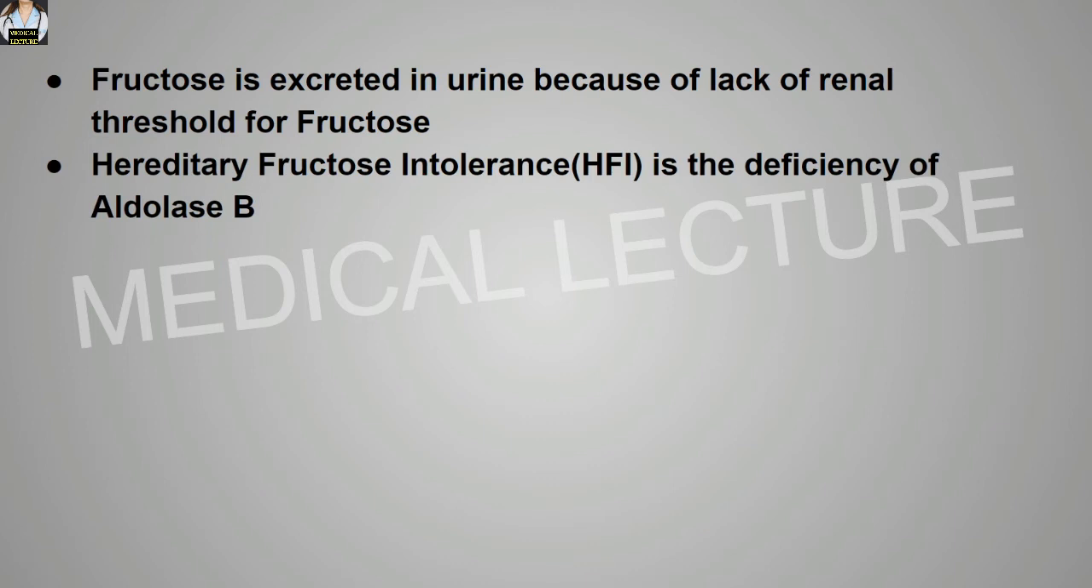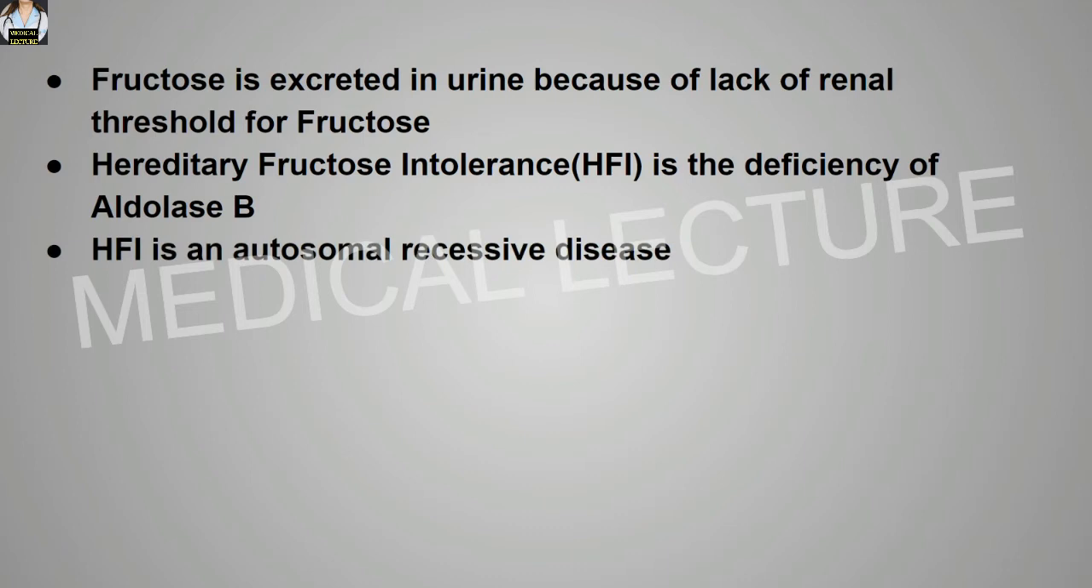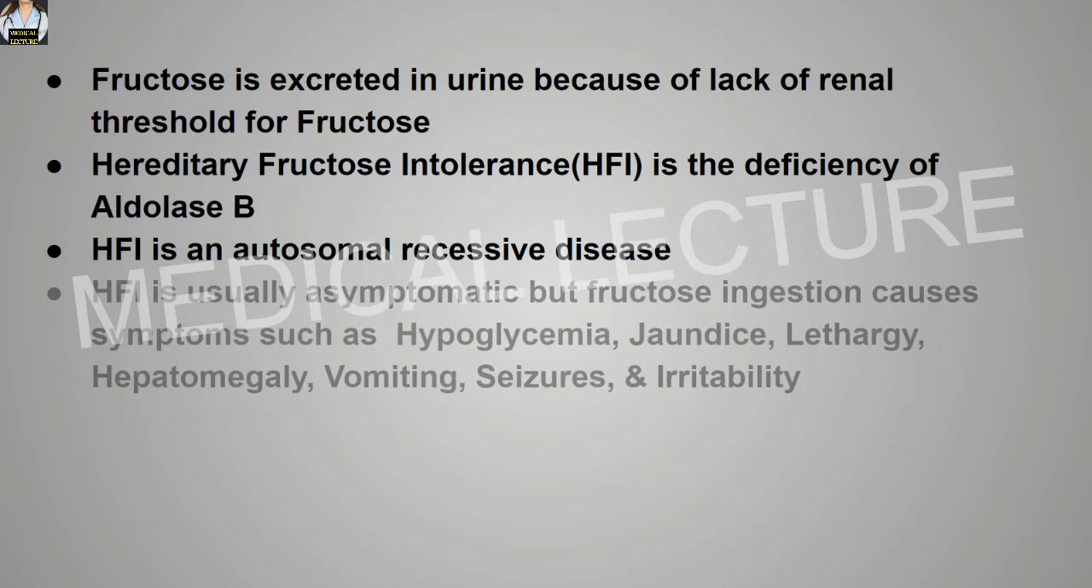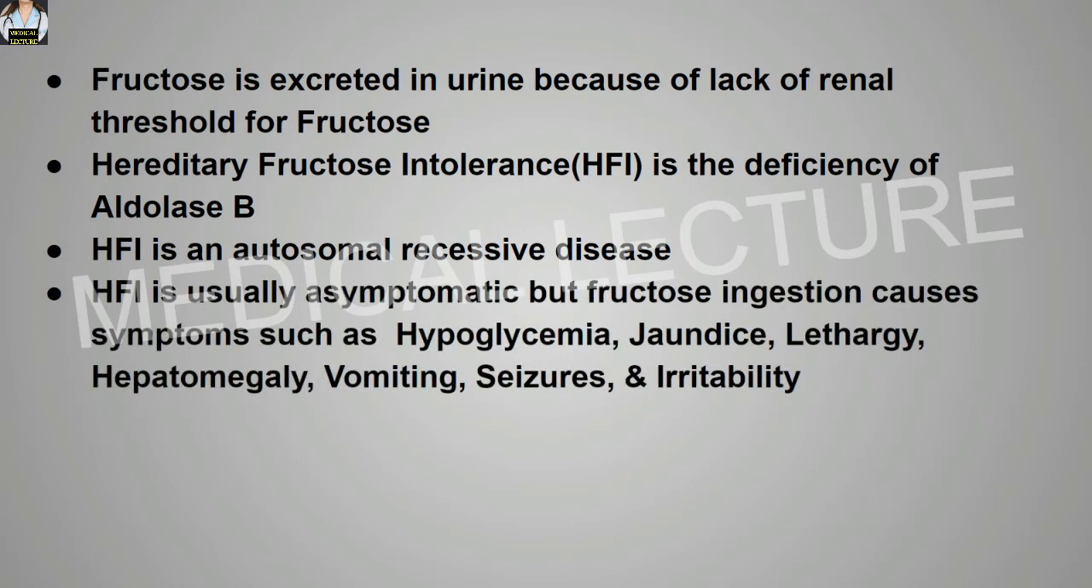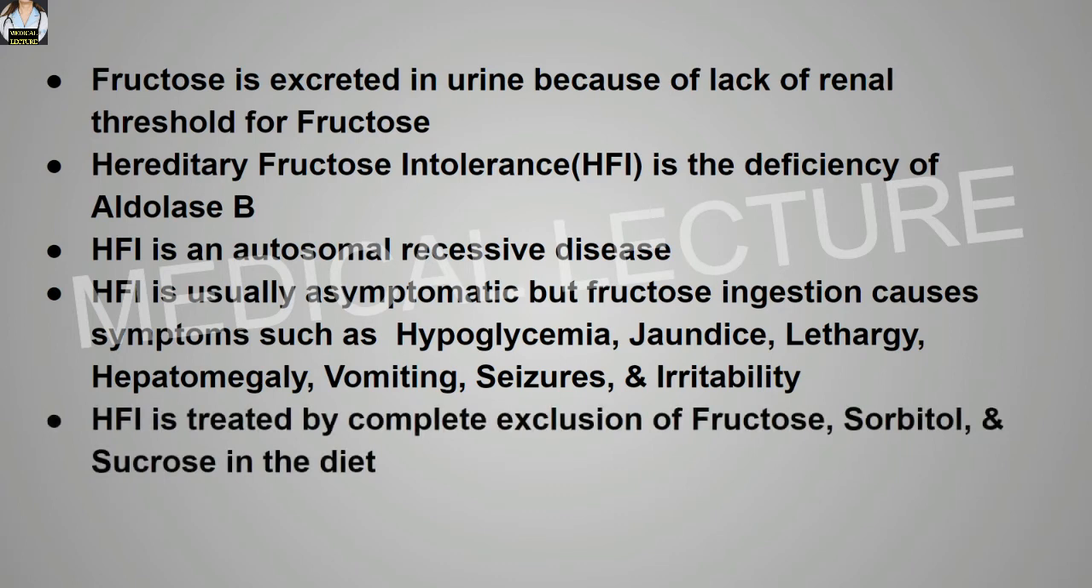Hereditary fructose intolerance is the deficiency of aldolase B. Hereditary fructose intolerance is an autosomal recessive disease. Hereditary fructose intolerance is usually asymptomatic, but fructose ingestion causes symptoms such as hypoglycemia, jaundice, lethargy, hepatomegaly, vomiting, seizures, and irritability. Hereditary fructose intolerance is treated by complete exclusion of fructose, sorbitol, and sucrose in the diet.